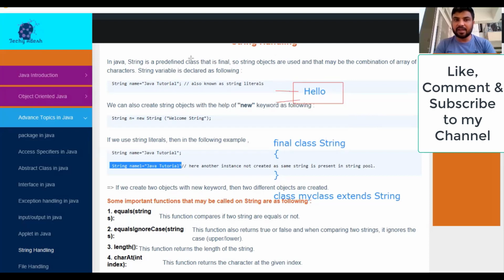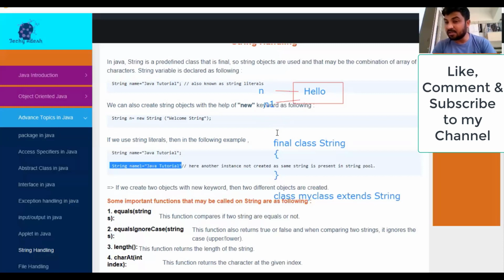If we declare two variables, it means n and n1.